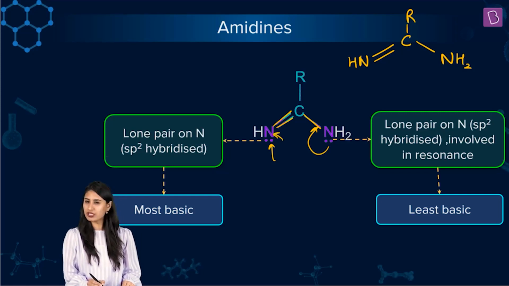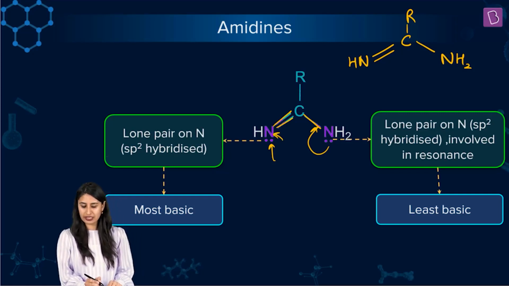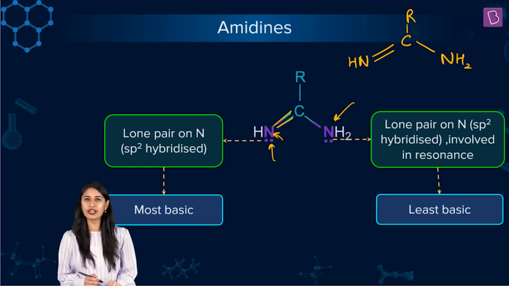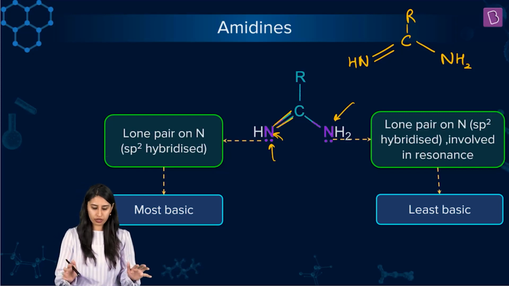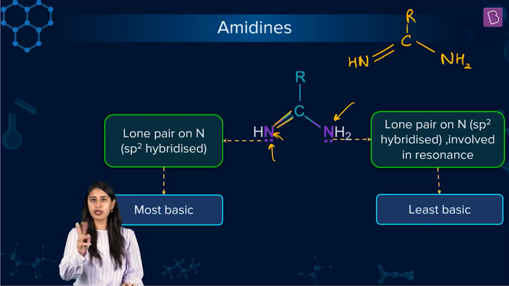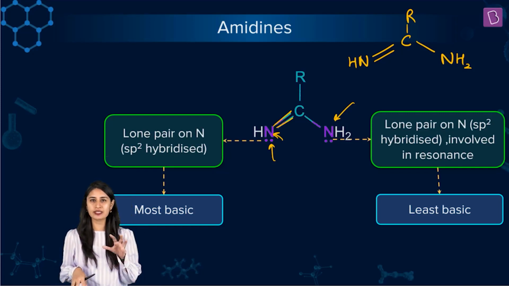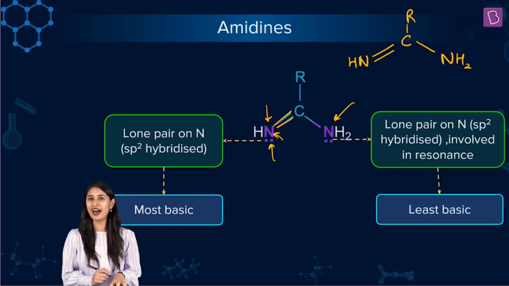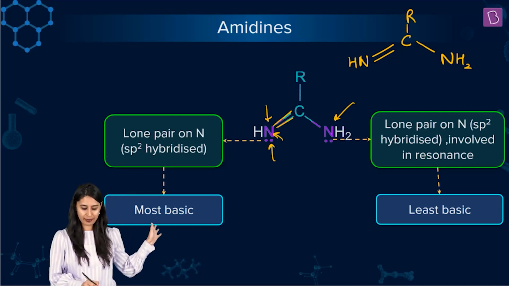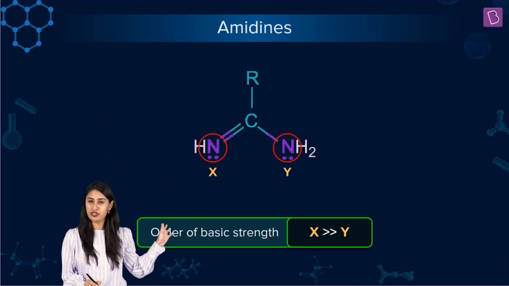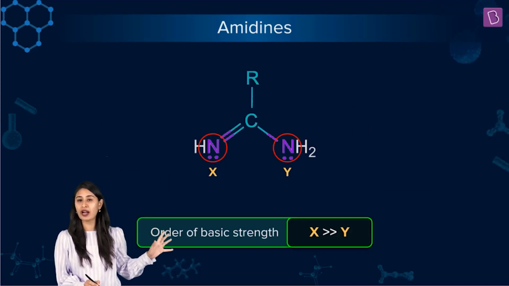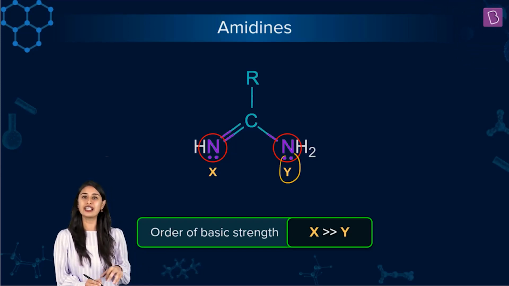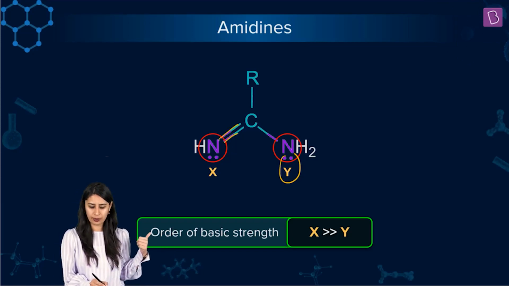And here this nitrogen is present, and you can see this is an sp2 hybridized nitrogen. Here, because of delocalization, this nitrogen is also sp2 hybridized. Moral of the story is, if we have to compare the basic strengths of the two nitrogens present in this amidine system, then this nitrogen is more basic as compared to the other nitrogen, right? So if I'm saying one is X and the other one is Y, do you understand the order of basic strength is X is far greater than Y, because the nitrogen's lone pair in Y is involved in delocalization. You can see conjugation here, double bond, single.